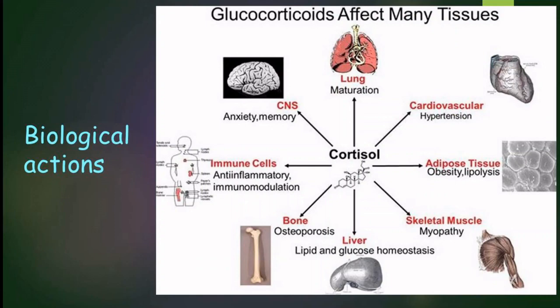So these several different tissues are involved or affected by the glucocorticoids.